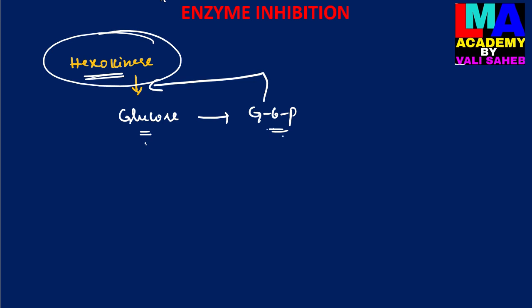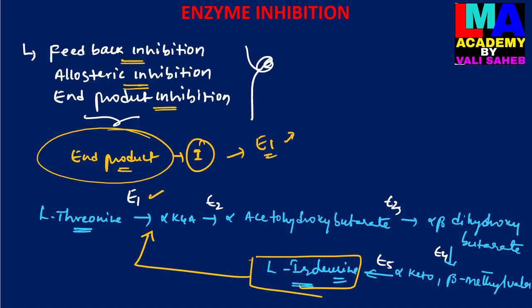So glucose 6-phosphate is a product, and it has the ability to bind to the enzyme and inhibit its catalytic activity. The enzyme will be inactivated, and the inactivated enzyme is not involved in the conversion of glucose into glucose 6-phosphate. So this is also a good example of feedback inhibition or allosteric inhibition or end product inhibition.